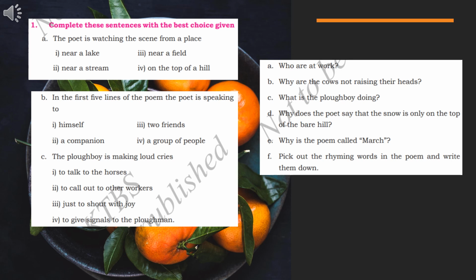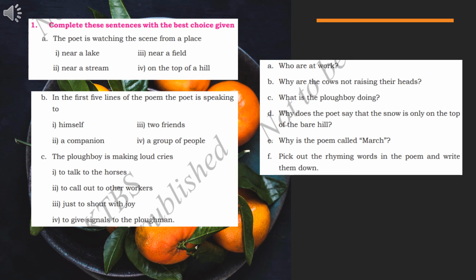For C, the plowboy is making loud cries. You have the options here: to talk to the horses, to call out to the other workers, just to shout with joy, to give signals to the plowman. So what is the answer here? The answer is the third one, just to shout with joy. I told you the plowboy is very happy, so he's shouting for all the people who are working in the field, he's making the sound there. So did you understand, children?